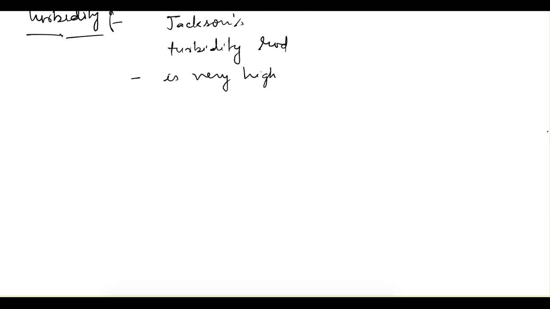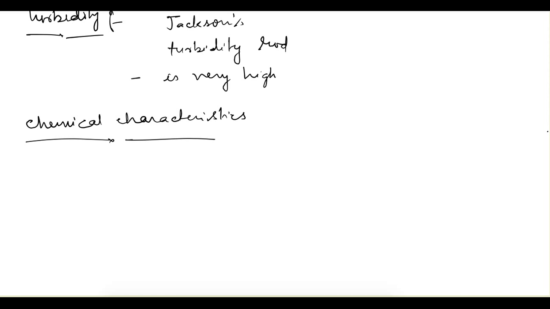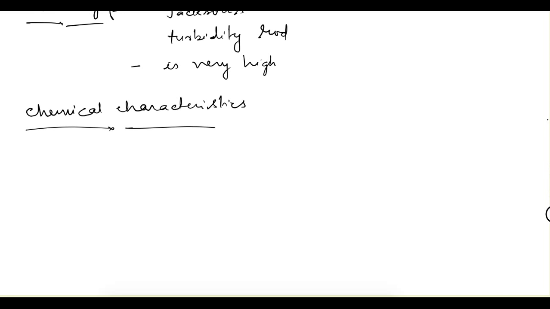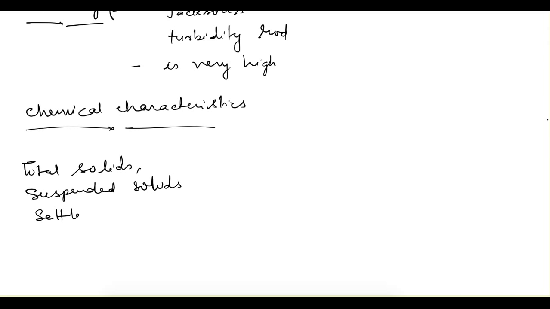Next we have chemical characteristics. First let's see the solids, that is total solids, and then we have suspended solids, and we can further say the settleable solids in that. So let's see all these one by one.